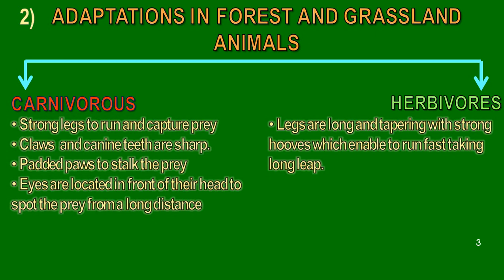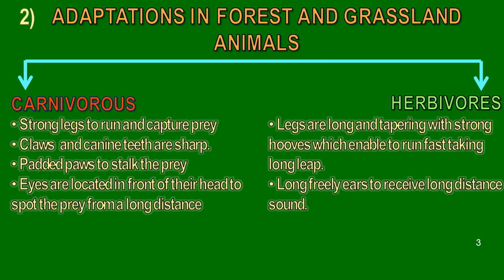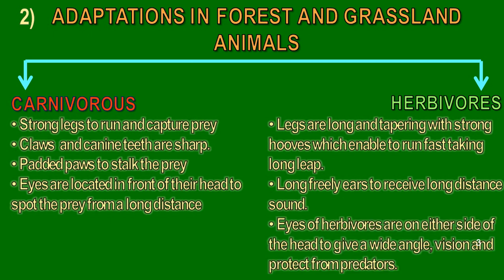Now the features for herbivorous. Legs are long and tapering with strong hooves which enable them to run fast, taking long leaps. Long erect ears to receive long distance sound so that they get a perception of sound and can save themselves from the attackers. Eyes of herbivores are on either side of the head to give a wide angle vision and protect from predators.